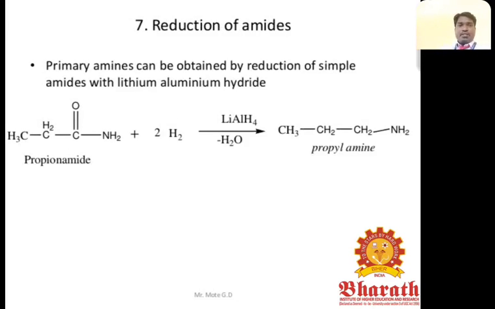Reduction of amides. Primary amines can be obtained by the reduction of simple amides with lithium aluminum hydride. For example, propanamide, hydrogenation with the help of lithium aluminum hydride. Water is removed from this reaction. We can get propylamine.